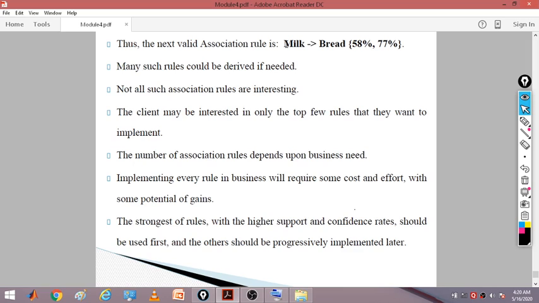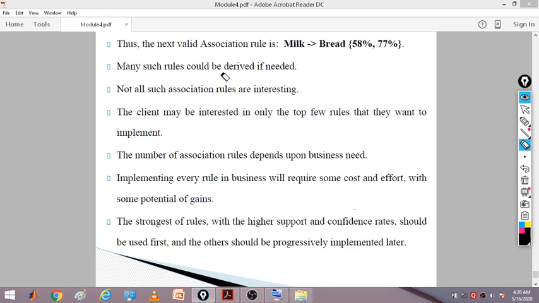In the previous case we started with 3 item sets and framed rules with 2 item sets. Now we started with 2 item sets and are framing a rule with a 1 item set. So whenever milk is there, it is likely that bread is also purchased, with a support of 58% and 77% confidence. Many such rules can be derived if needed.